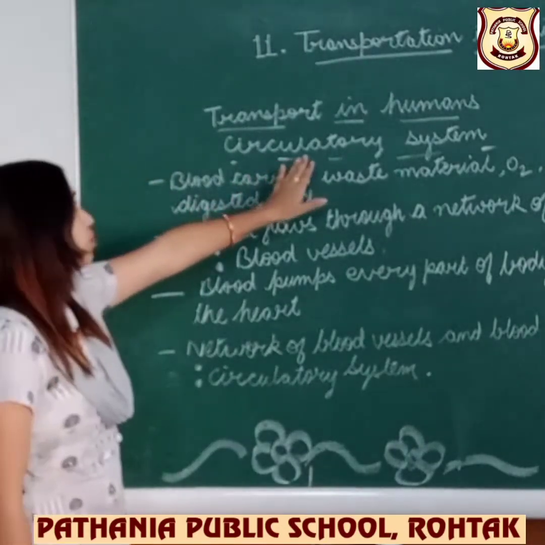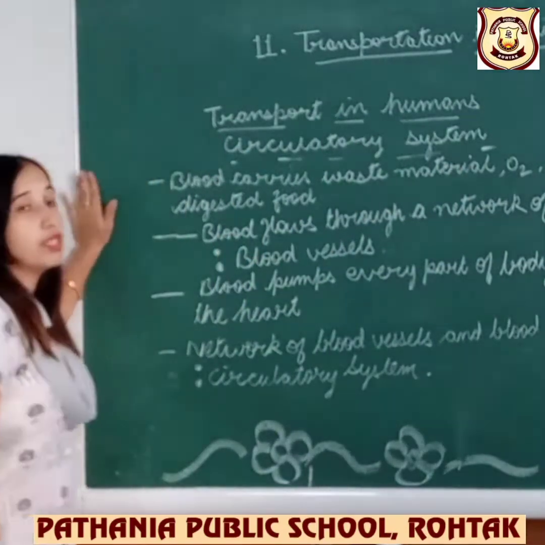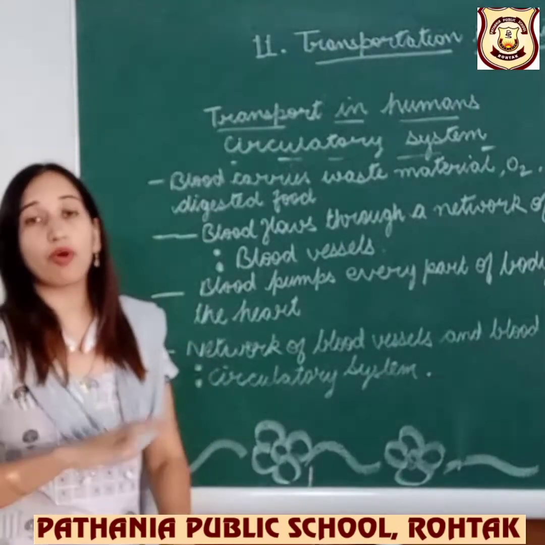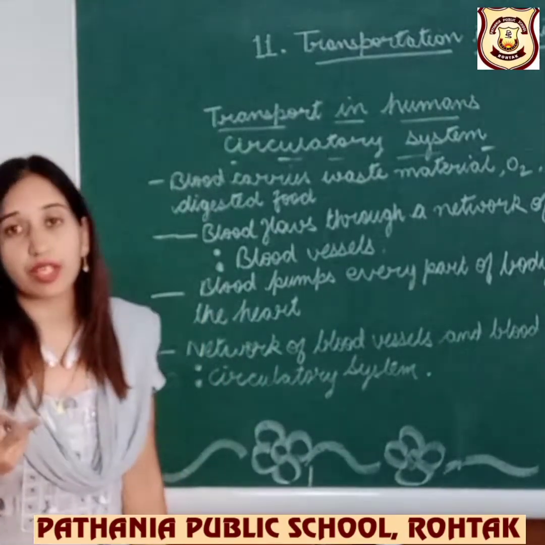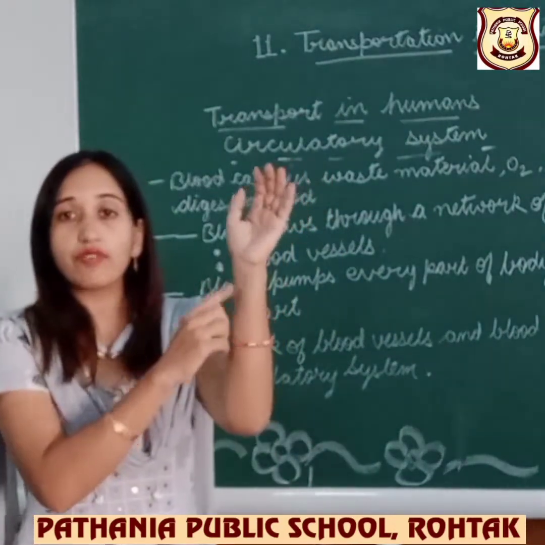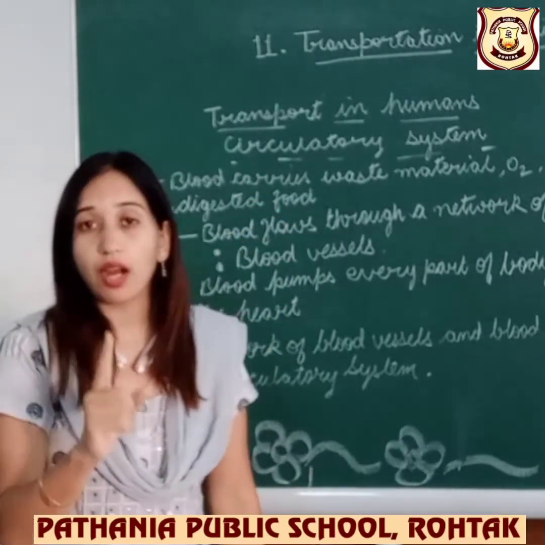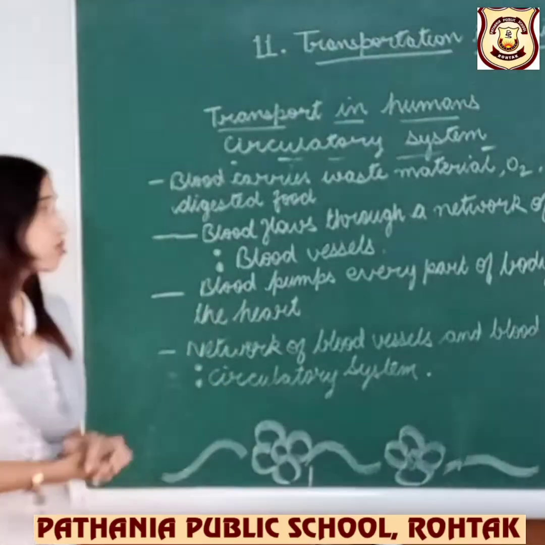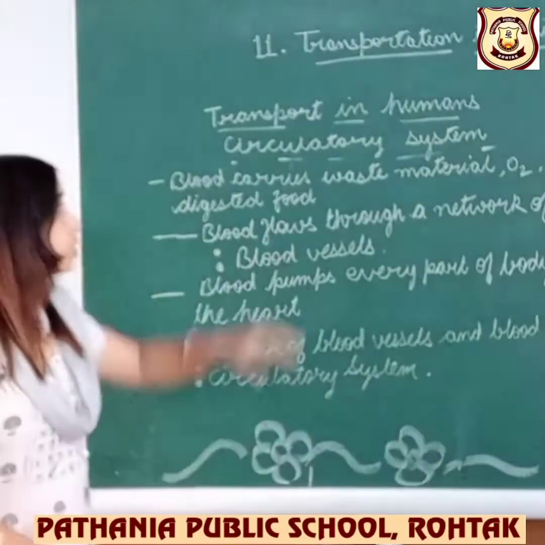In transportation in humans, the circulatory system is most important. See, circulatory system, what does it mean? Circulatory system means the blood that is traveling all over our body. Two things are there, arteries and veins. Blood is traveling through our body by these. You can see your nerves over here. You can see one artery and one vein in your hand, and in our body also. They are circulating the blood all over our body. So that is the circulatory system.